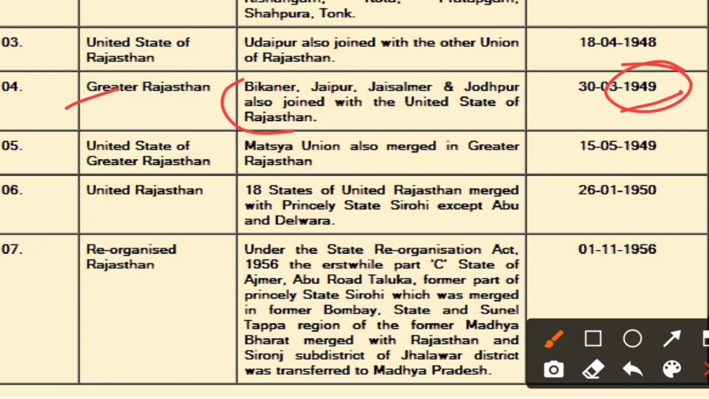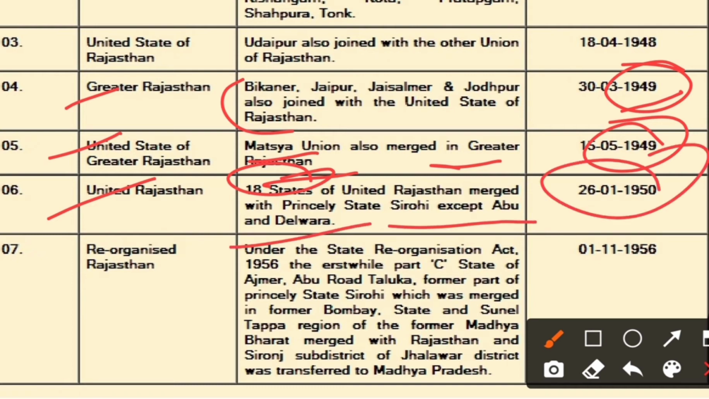As you can see, the number of locations and areas are increasing gradually. Then the United States of Greater Rajasthan, it was called, which includes Matsya Union also merged in Greater Rajasthan in 1949. Then we had United Rajasthan, which has around 18 states of United Rajasthan merged with the princely state Sirohi, except Abu and Delwara. So till 1950, the Abu and Delwara part was not part of Rajasthan, and then it was reorganized. Reorganized Rajasthan, that was in 1956.